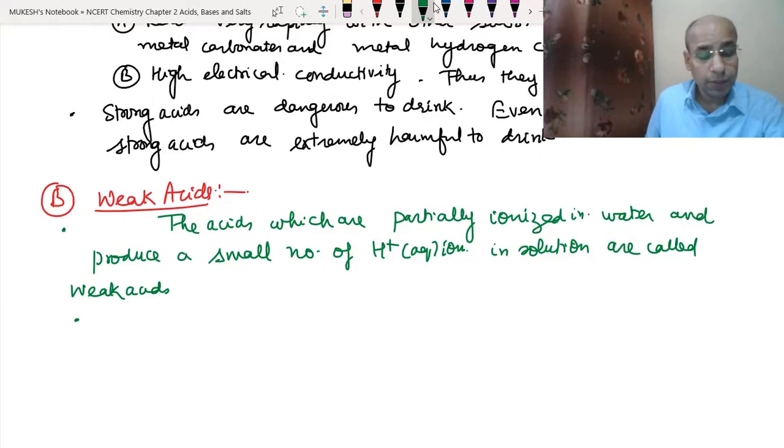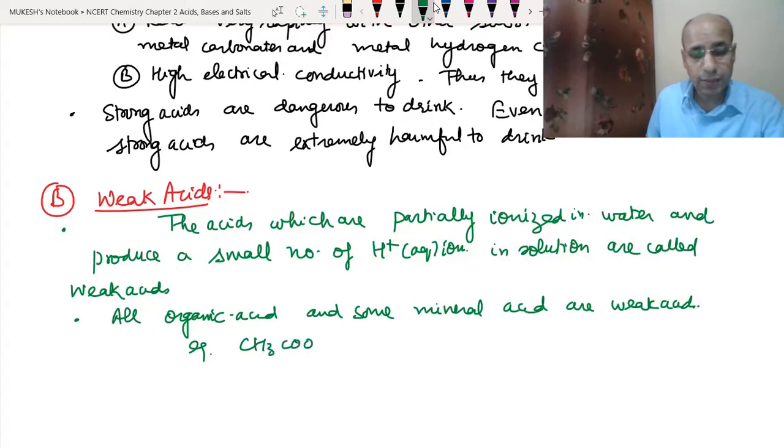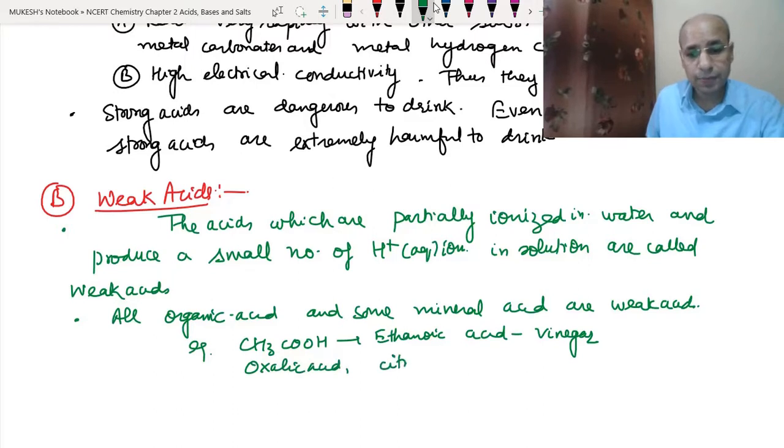See, all organic acids, meaning the acids which are found in nature, and some mineral acids are weak acids. Let's take an example like acetic acid, CH3COOH. We call it ethanoic acid. Ethanoic acid is found in vinegar. Like oxalic acid, citric acid, or any other organic acid.